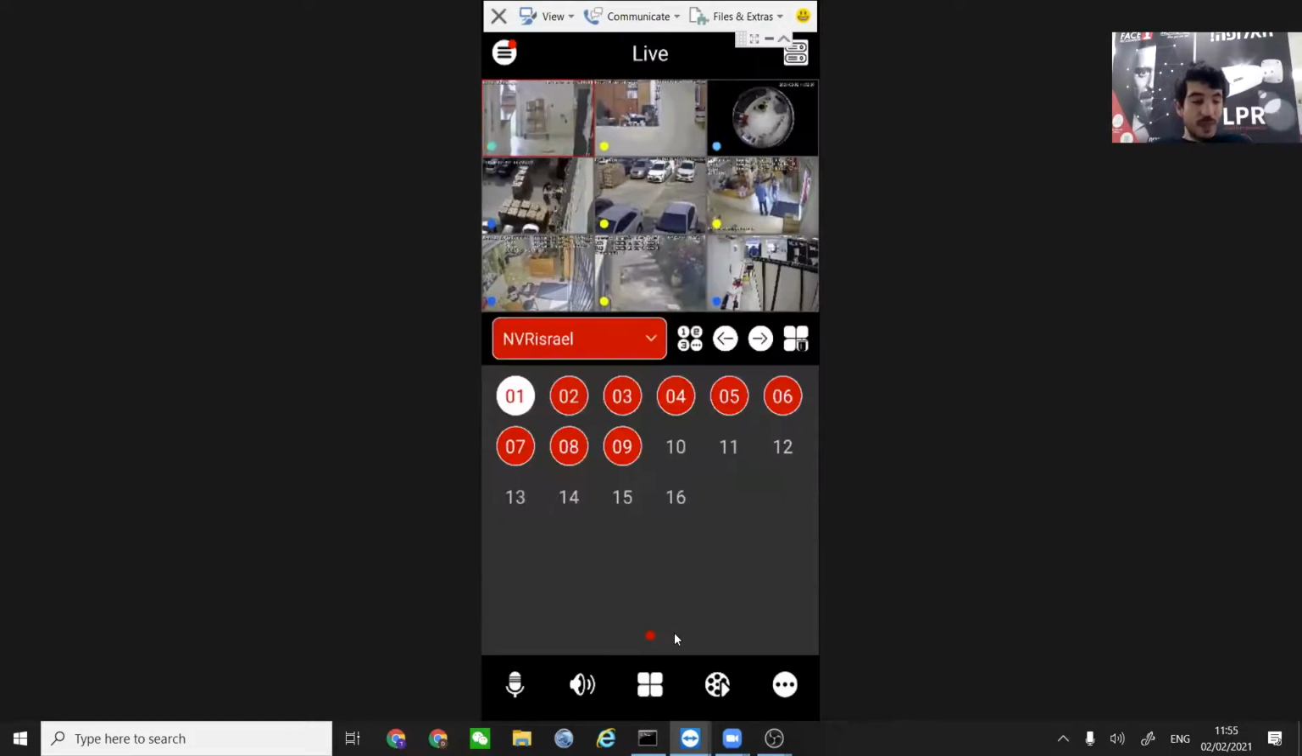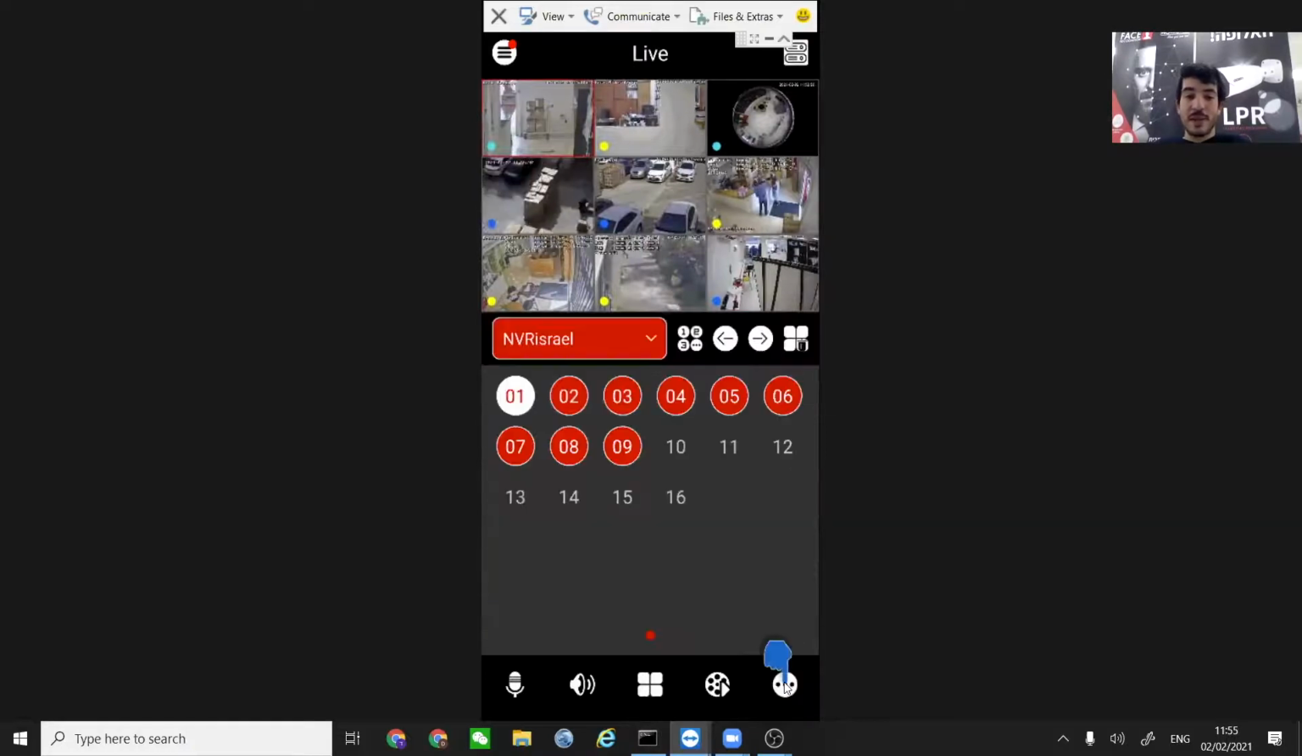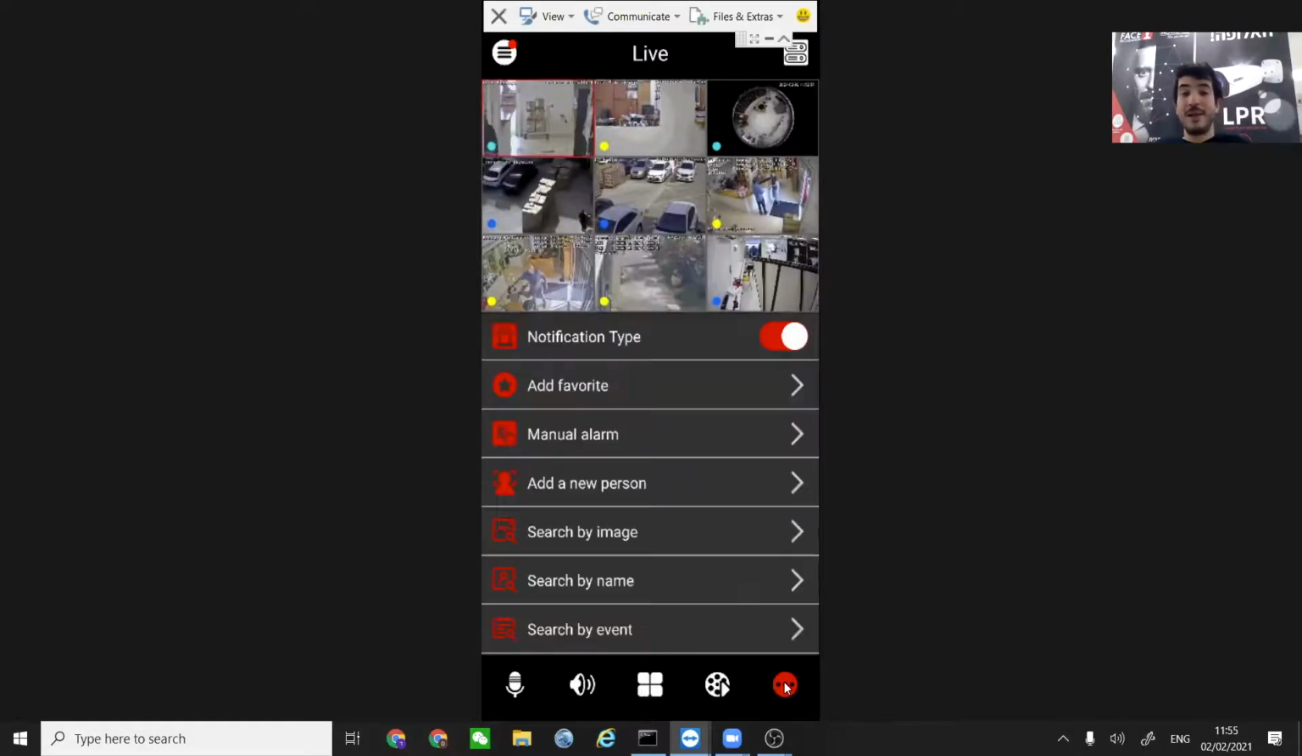Okay, so the next thing that we're going to do is actually what most of us are here to see. Of course, it is the ability to perform special kinds of searches. So it all starts and ends with the 3 dots on the bottom right. We press the 3 dots, we get the wider menu, which contains all of the analytics. So let's start with, for example, add a new person.